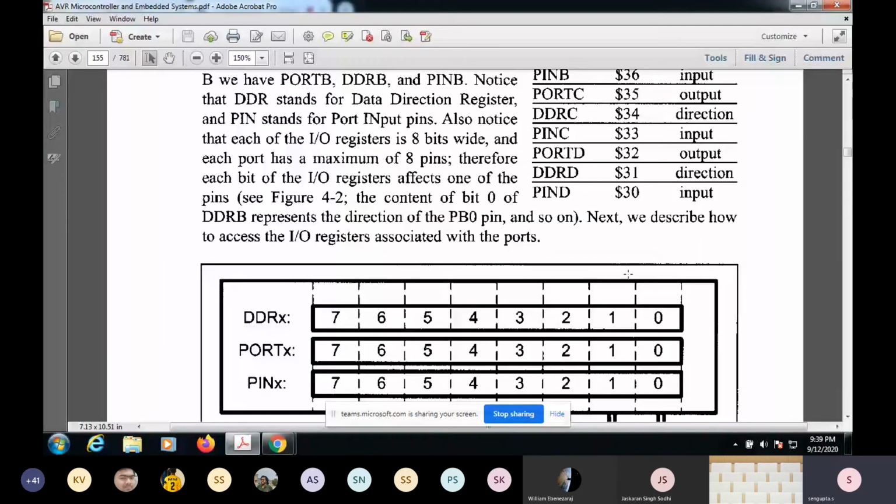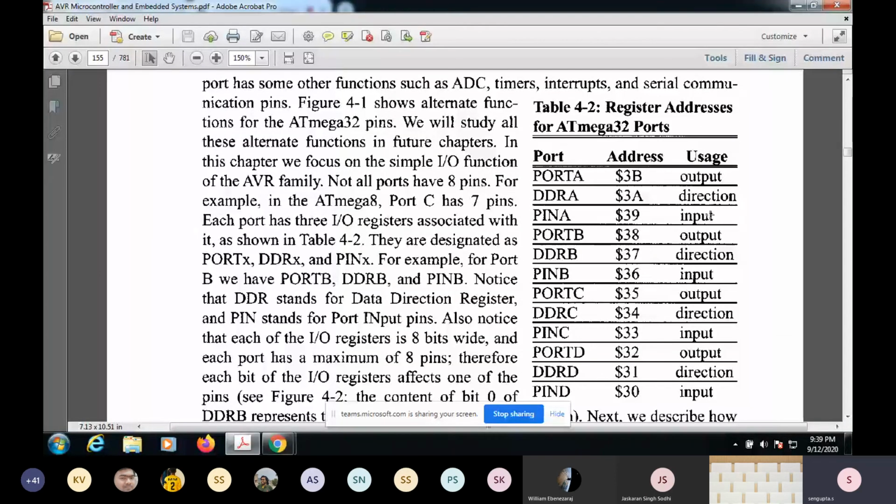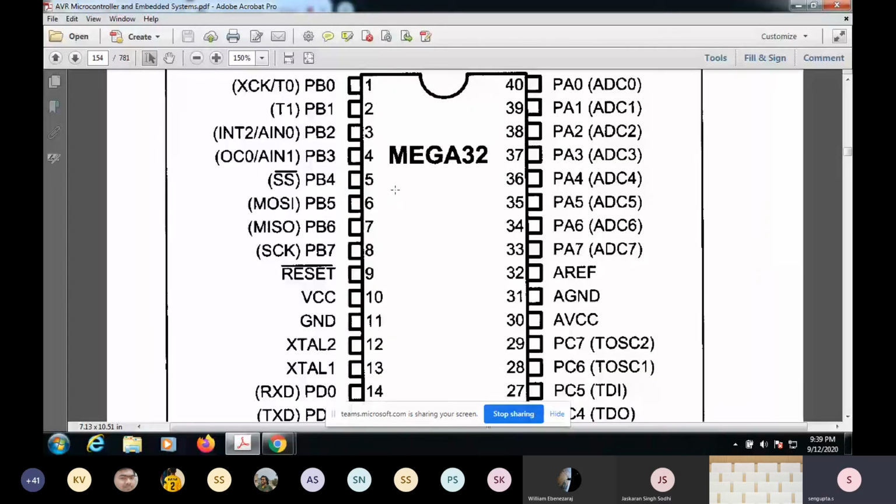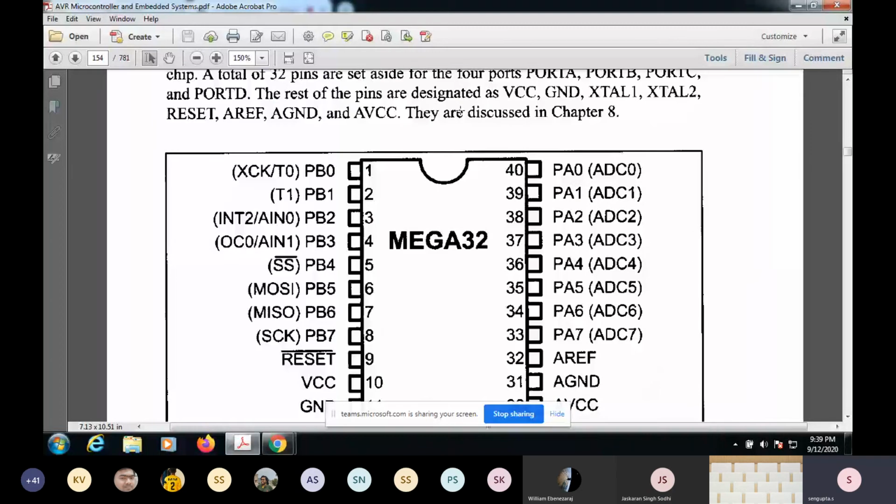So as I told you, it can be either in output mode or input mode. So how is that configured? It is done by this DDRA, this direction register. Through these DDRA and so on, you can set the pins whether they'll behave in input mode or output mode. That means input means they'll read the digital signal, or they'll output these values. Let's say you write inside the software 10101010 also.